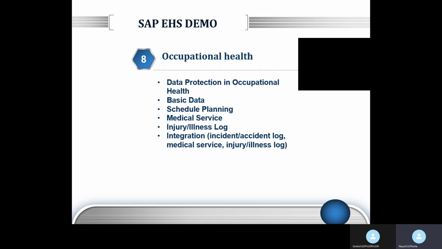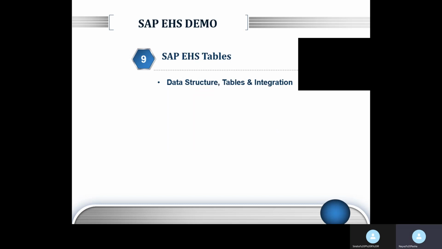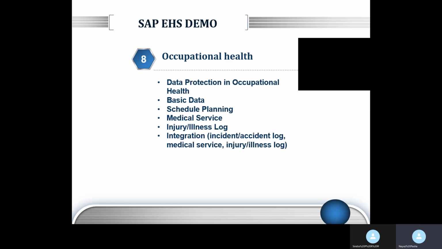And there is something known as medical service. Under medical service, each and every employee working in that company will have to undergo the medical checkup. The system will automatically generate the list of employees who are supposed to go for the medical checkup in the coming weeks. And then you can send them out the invitations. If the employee accepts, then you can schedule an appointment with the doctor, and the related medical reports will come directly to the HR or administrator.